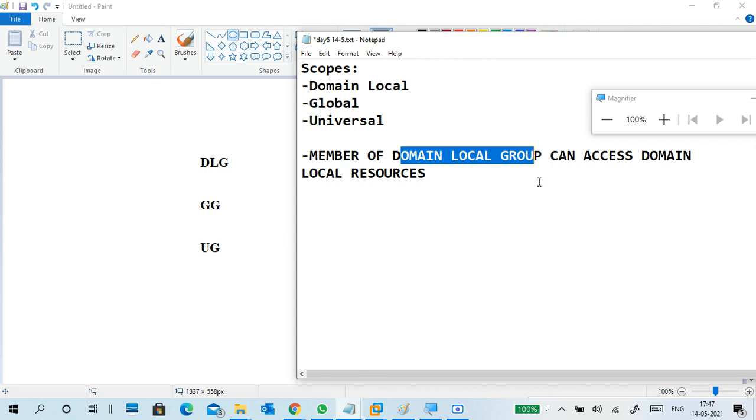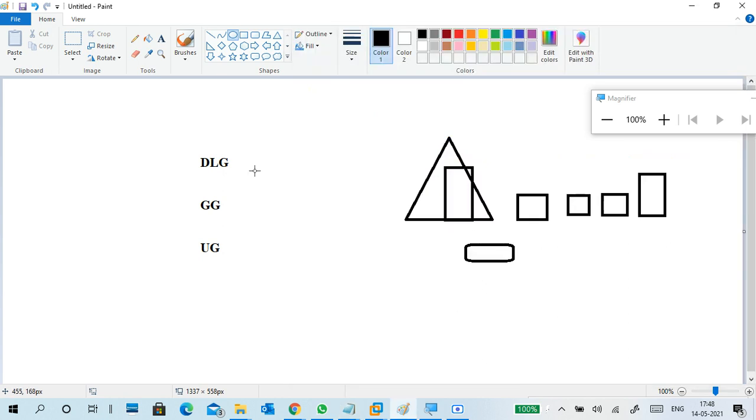So you should be a member of a local group. We have to assign it to access. I have to give permission to the group to access the printer. A member of the group can access the particular printer or a particular storage, particular file folder like that. I have given it, so if you are a member, then you can access. Okay.